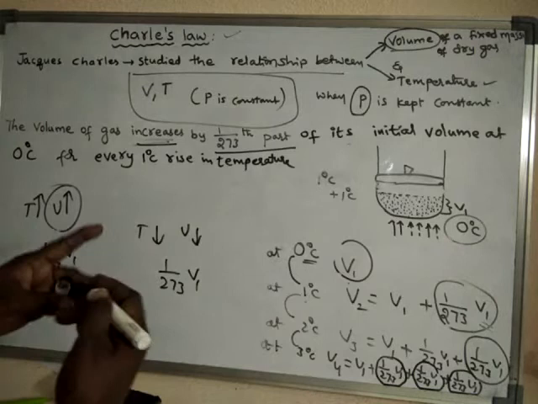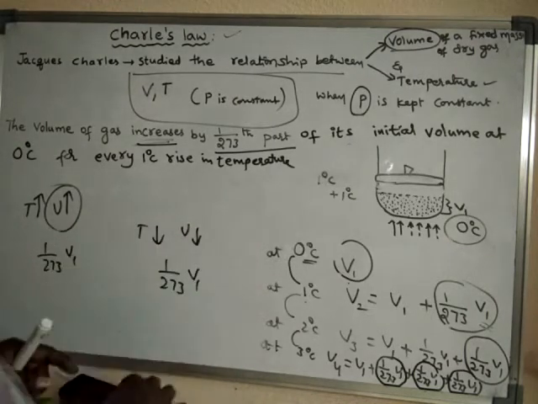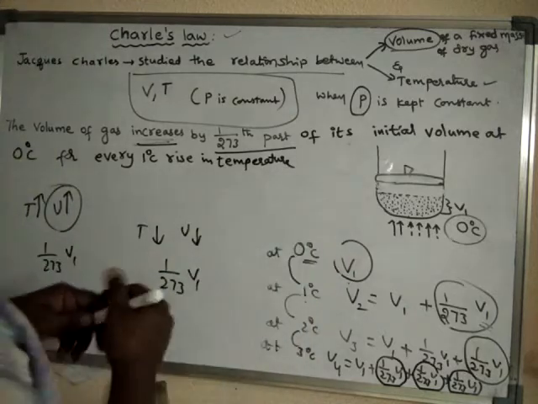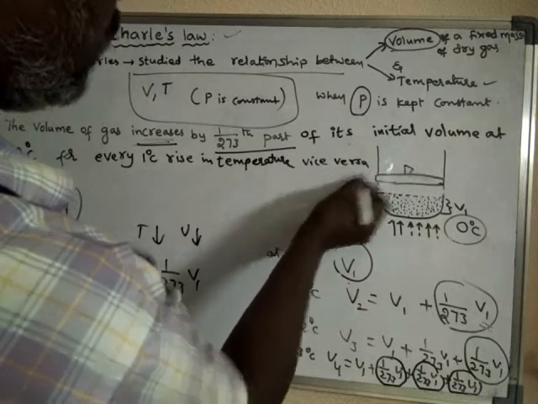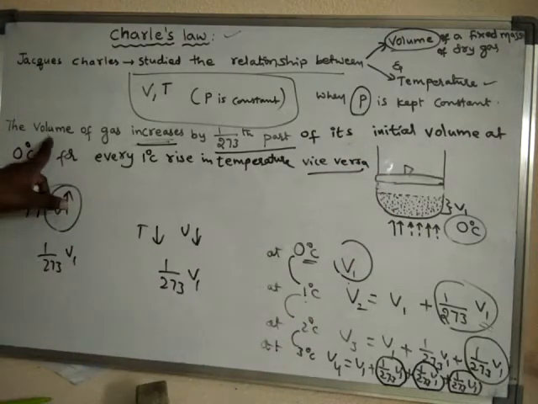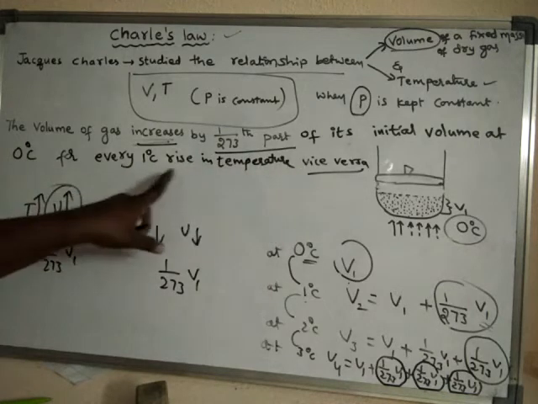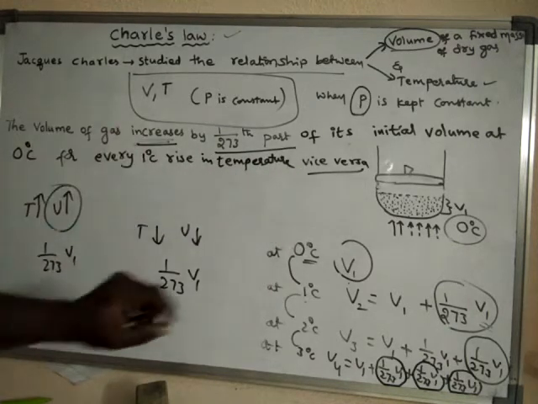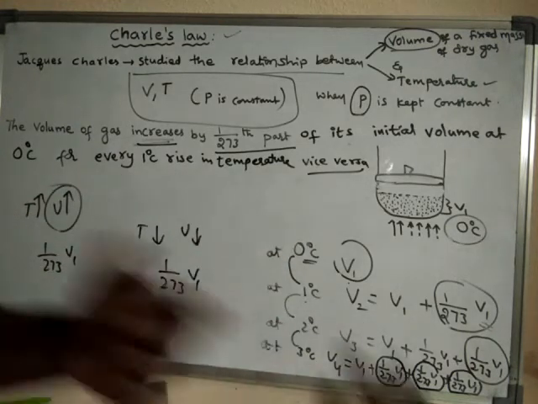We can write all this in the form of a simple phrase known as vice versa. What is the meaning of vice versa? If temperature is increased, volume increases; vice versa means if temperature decreases, volume decreases.